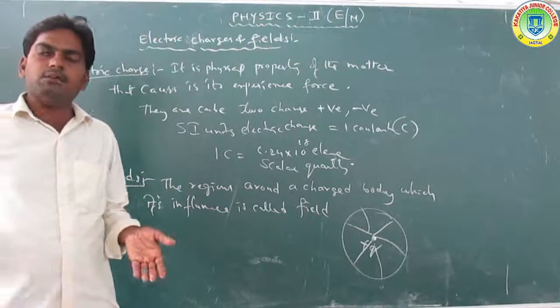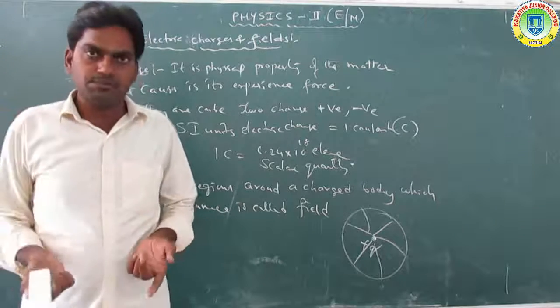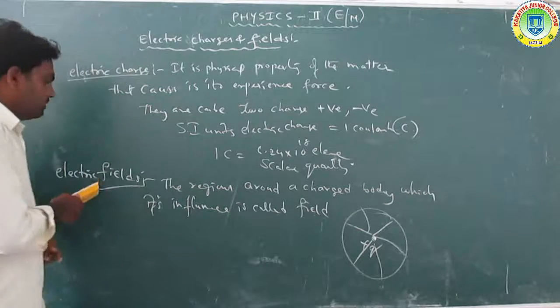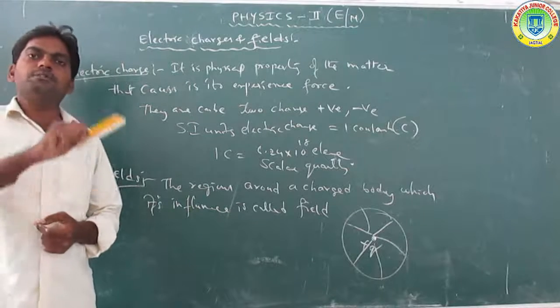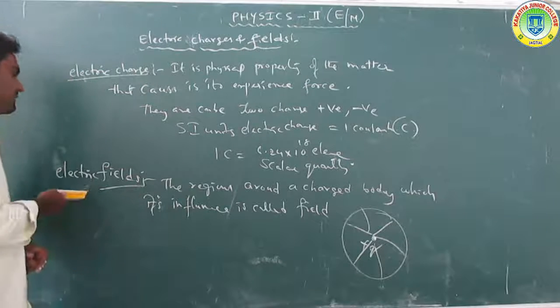Taking the classroom, the teacher's influence around the classroom is called the classroom field. Similarly, an electric field is the influence produced around a charged particle in the area around it. That influence is called an electric field.